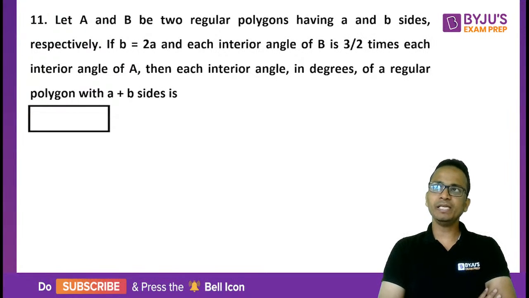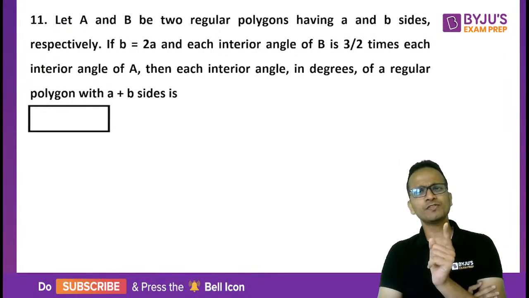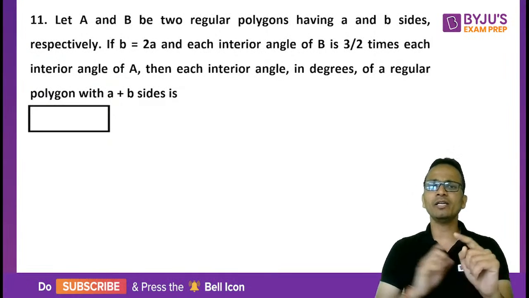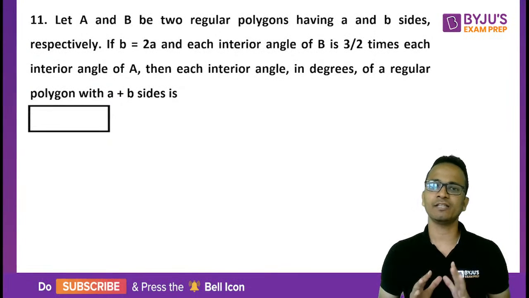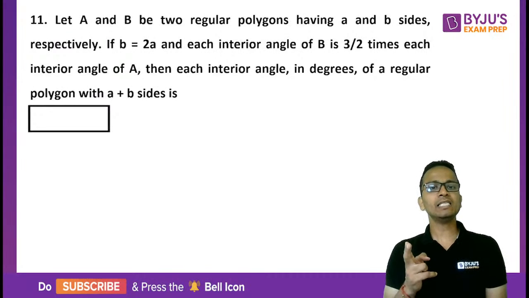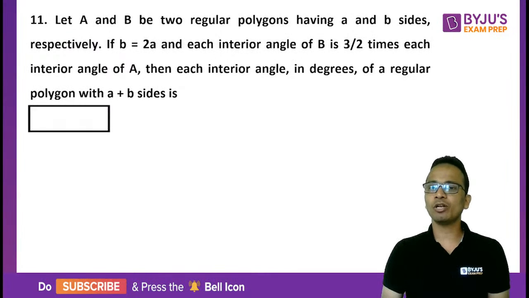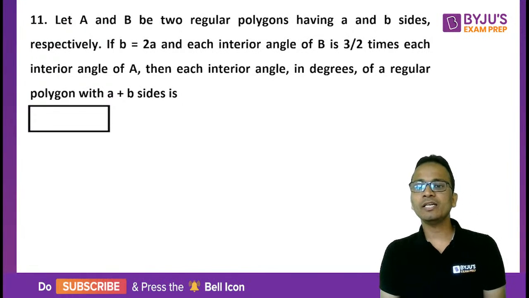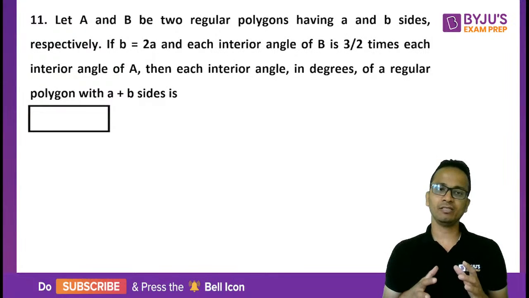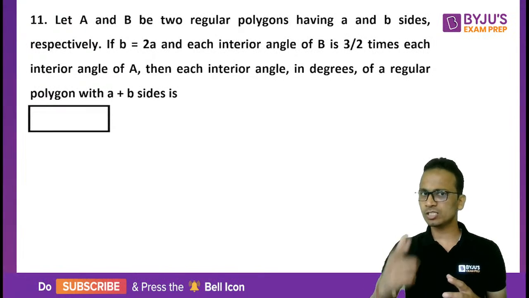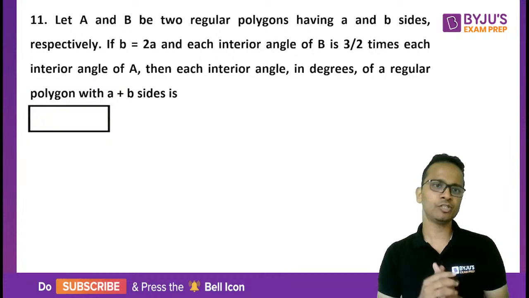If b is equal to 2a, so the number of sides in the second polygon is double the number of sides in the first polygon, and each interior angle of the second polygon is 3 by 2 times each interior angle of the first, then find each interior angle in degrees of a regular polygon having the number of sides equal to the sum of the sides of the previous two polygons.